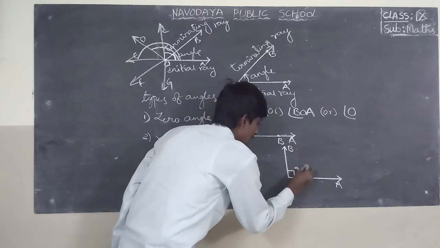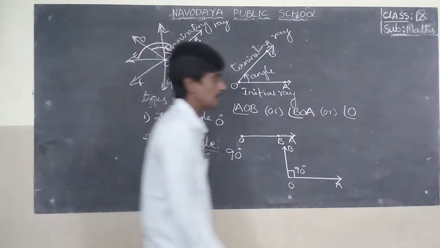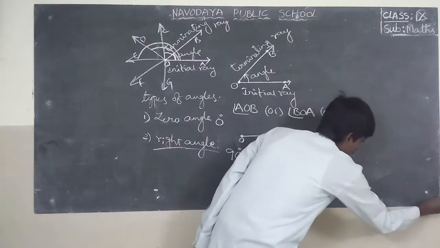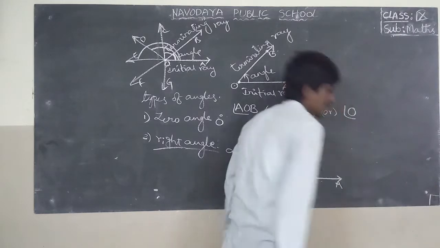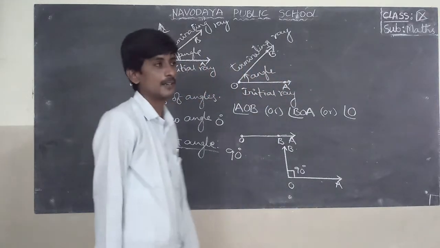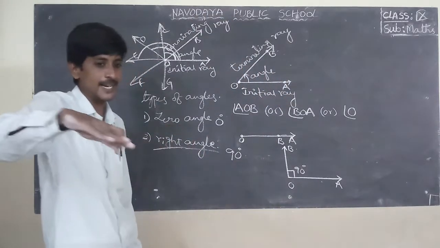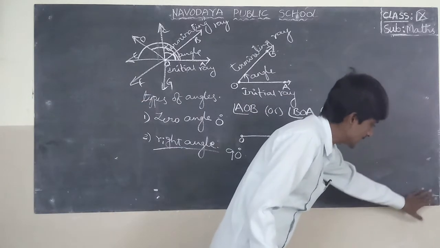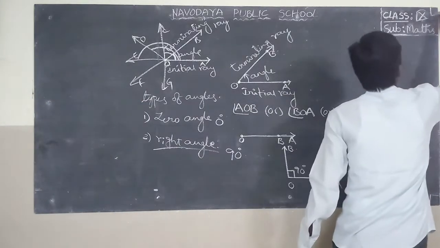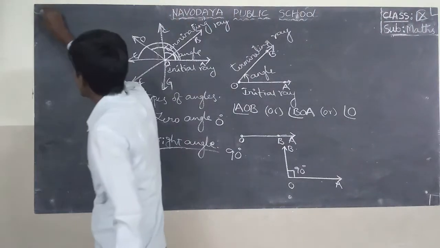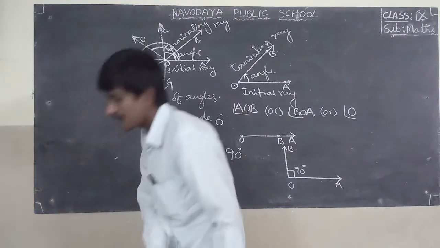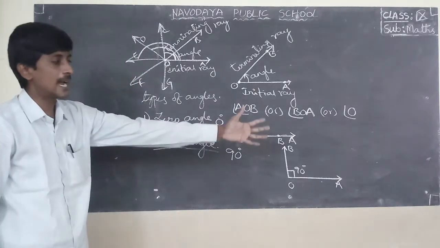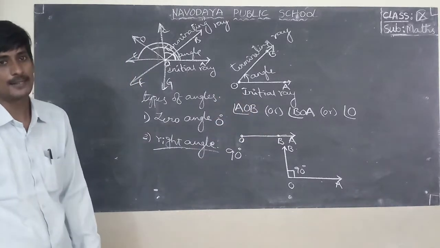This is 90 degrees. For example, this one and this one. One vertical and one horizontal line meet at one place, and that angle is 90 degrees. Here also 90 degrees, this corner also 90 degrees, and this corner also 90 degrees. That angle is called a right angle.